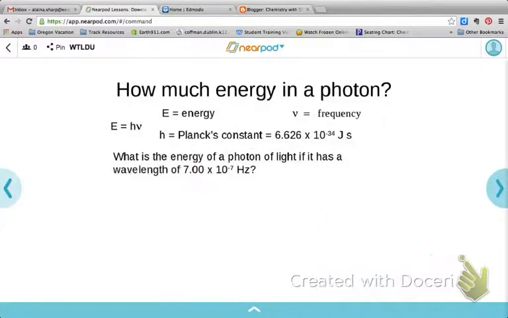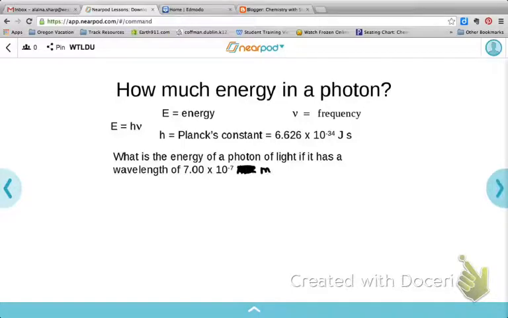Let's do another one. Here we have the same information up top, but this time we have a question that's a little bit different. It says, what is the energy of a photon of light 7.00 times 10 to the negative 7th hertz. Now there's a problem in this problem, and that is because we don't measure wavelengths in hertz, we measure them in meters. So I'm going to go ahead and change that.